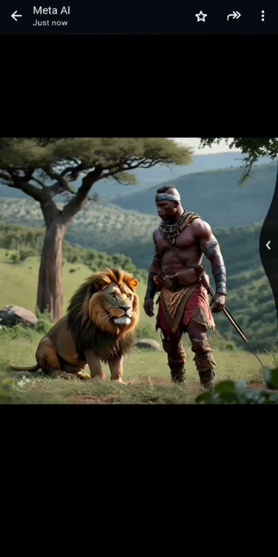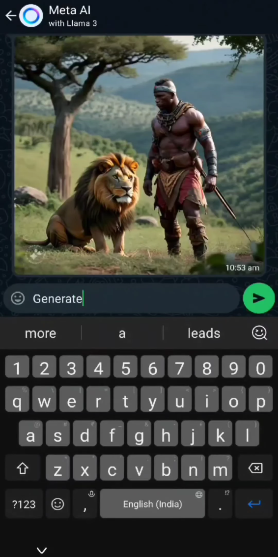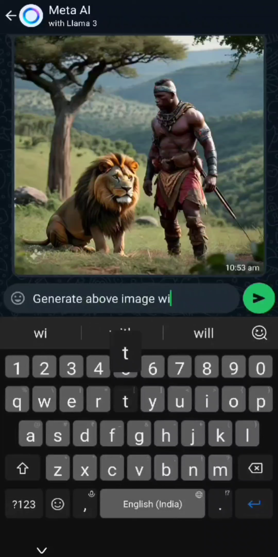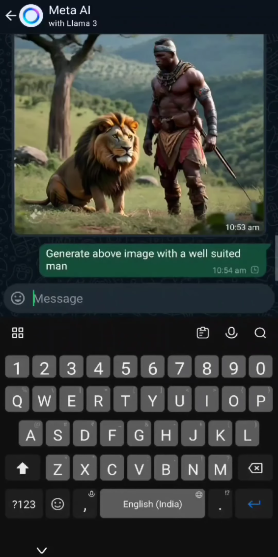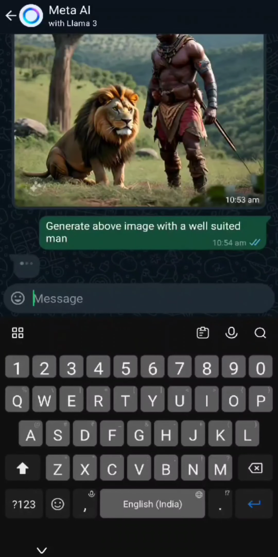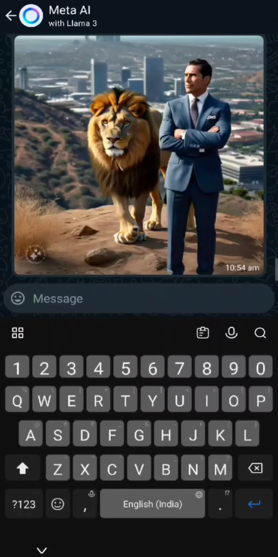And now I can even ask the same context with some other variation. So I'm adding text here: generate above image with a suit. So you can see the context is working properly here. It is able to pick up the above message as well. So now it is going to generate it. It's almost generating my image. Yeah, it's generated. You can see how cool it is.